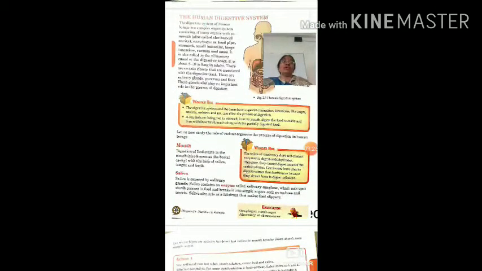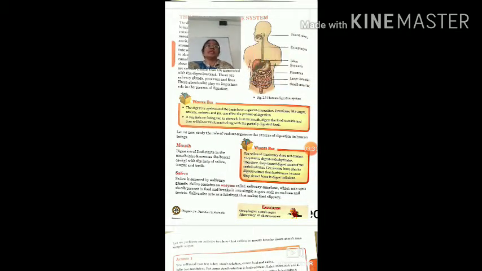Now we will discuss the human digestive system in detail. As in this picture you can see the internal parts of the human digestive system. But before explaining this system, I want to make clear the actual difference between the digestive system and the digestive tract. Another name for the digestive tract is alimentary canal. This can also be seen here.